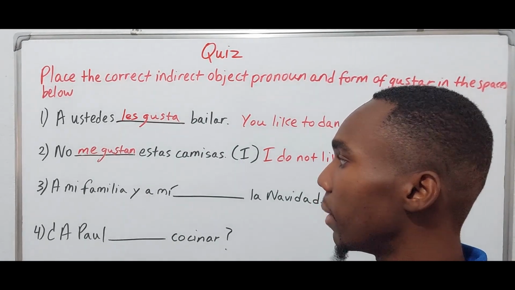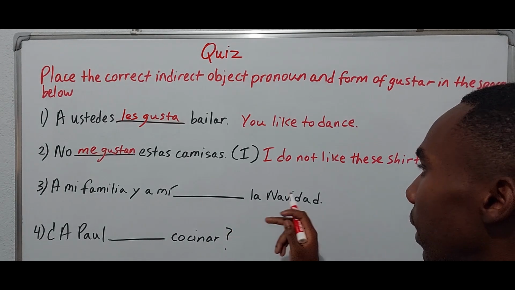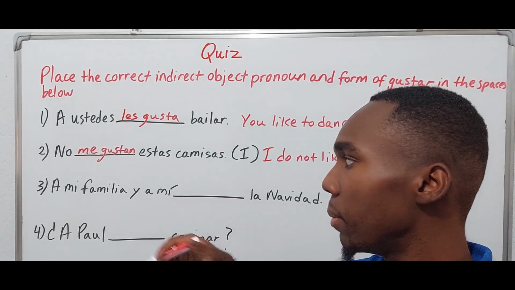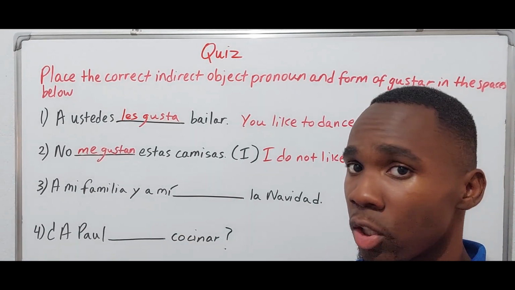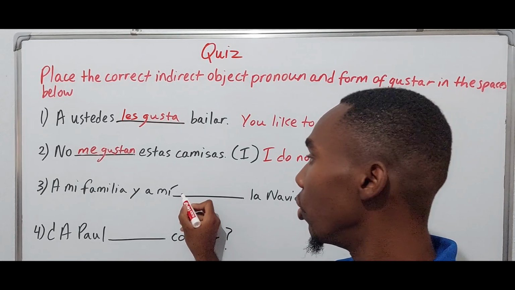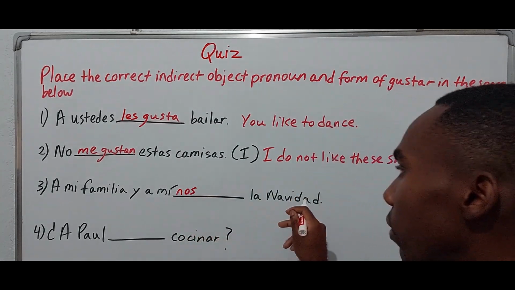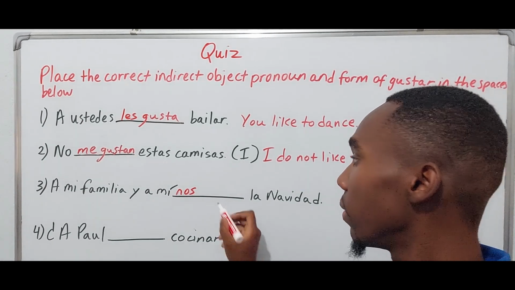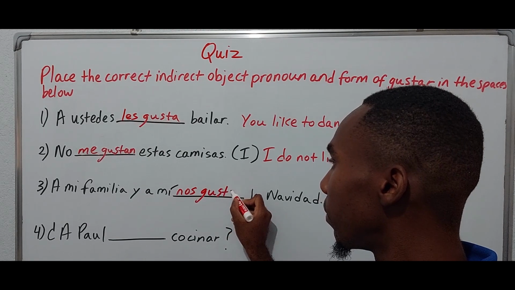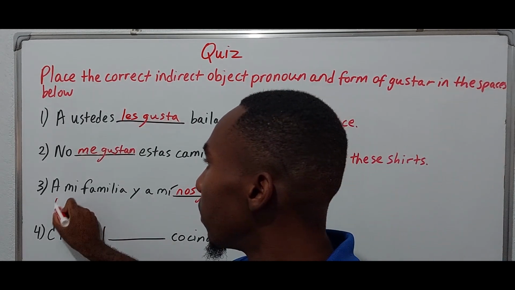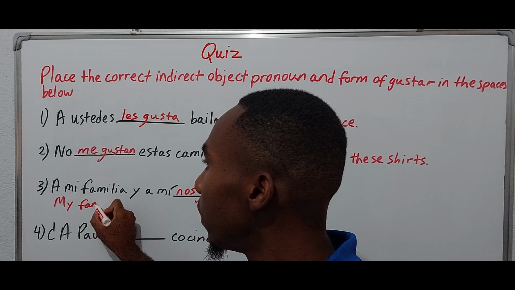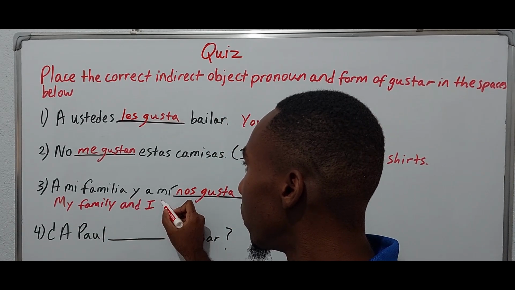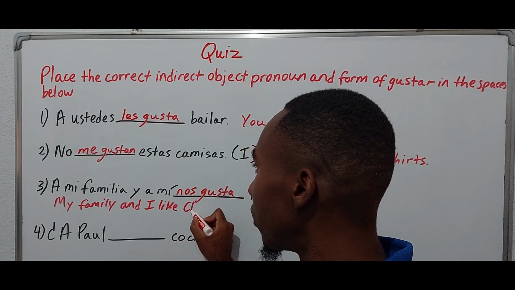3. A mi familia y a mí la Navidad. So we have the subject, a mi familia y a mí would be nos, because that's us. Nos, singular. Navidad, Christmas, singular. So Gusta. All right. My family and I like Christmas.